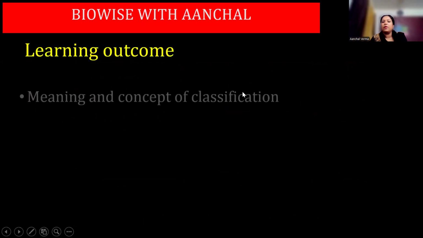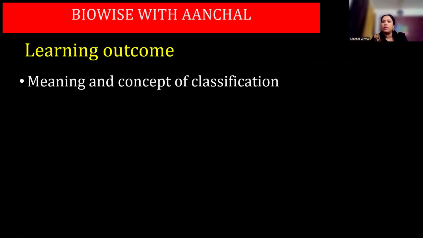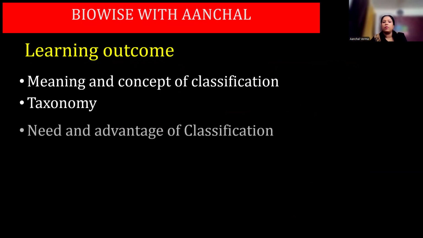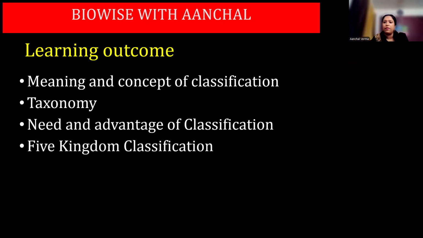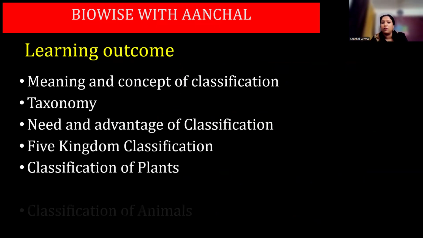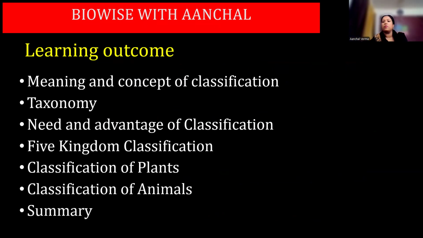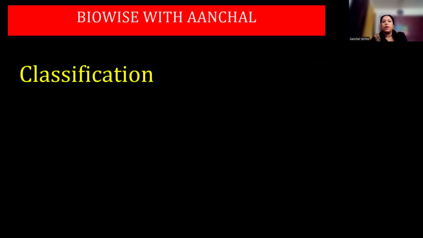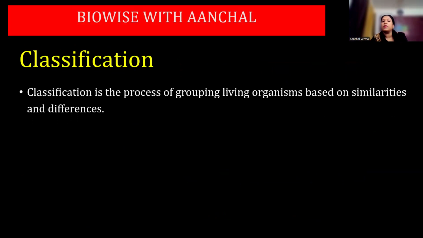Now in this chapter, we are going to study about the meaning and concept of classification, taxonomy, need and advantage of classification, five kingdom classification, classification of plants, classification of animals and a quick summary. Now, in this, first we should know what is a classification. Classification is the process of grouping living organisms based on their similarities and differences.